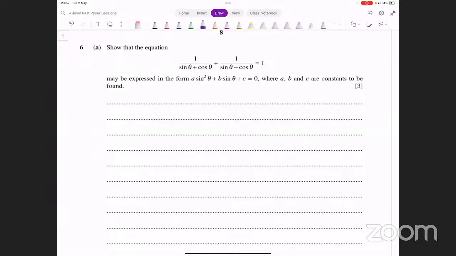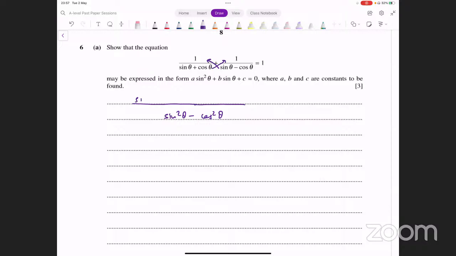तो सबसे पहले हम क्या कर सकते हैं, लेफ्ट साइड पे एलसीएम ले लें। लेफ्ट साइड पे एलसीएम लेते हैं तो हमारे पास क्या आएगा, in the denominator you see this is a plus b into a minus b, right? So you can write the denominator as sine square theta minus cos square theta, right? A plus b into a minus b दोनों multiply होंगे तो वो a square minus b square बन जाएगा। Now what about the numerator? Numerator में this thing gets multiplied here, this thing gets multiplied here.